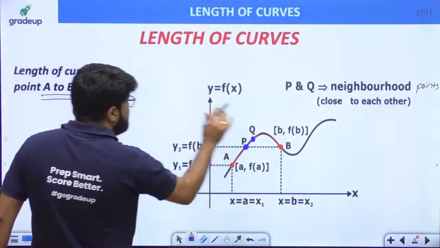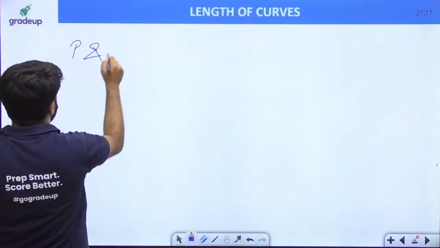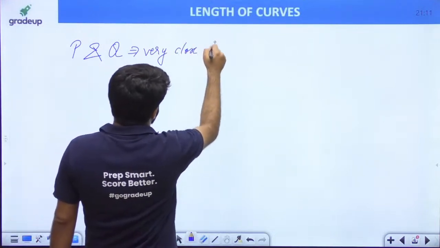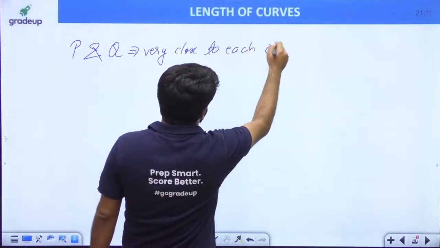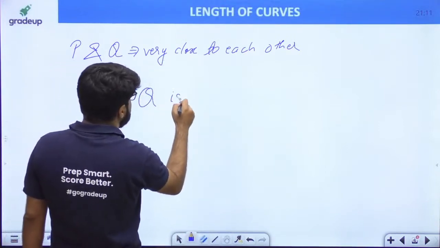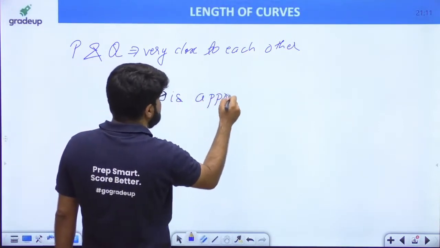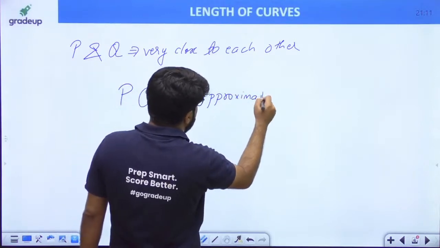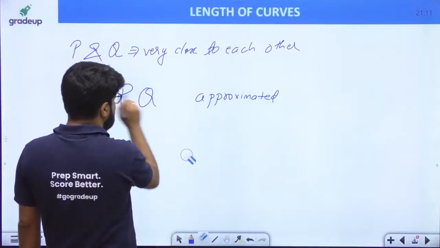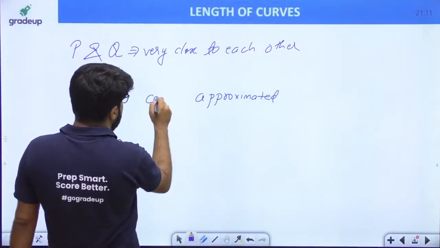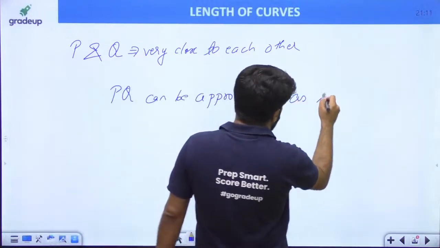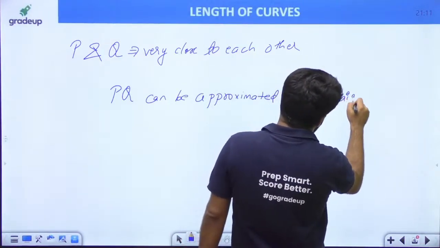So, what is the picture that I am getting? P and Q are very close to each other, guys. So the section PQ can be approximated as what?